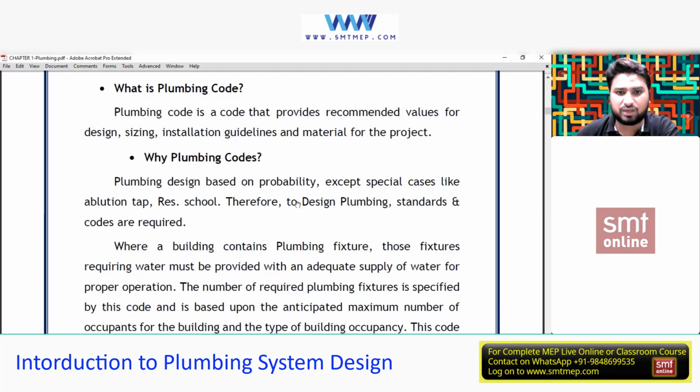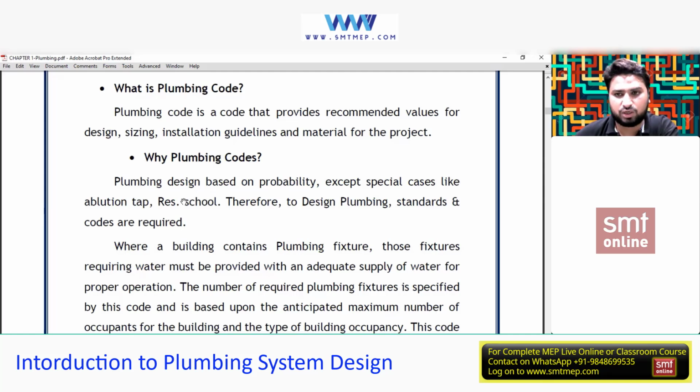Plumbing is designed based on probability, except special cases like ablution taps and residential schools. Therefore, to design plumbing, standards and codes are required. So always remember, right now we are dealing with the plumbing industry, specializing in the residential area. We'll be dealing with a complete project that is residential only.